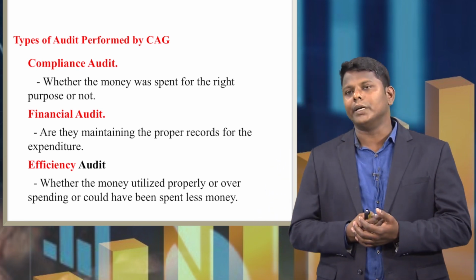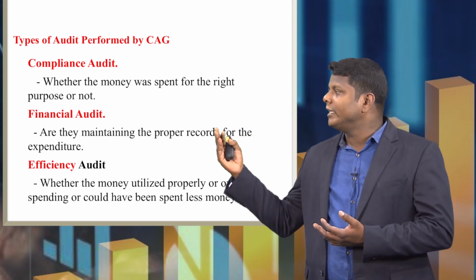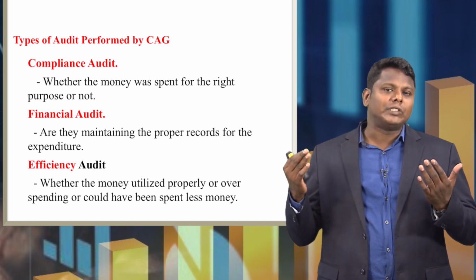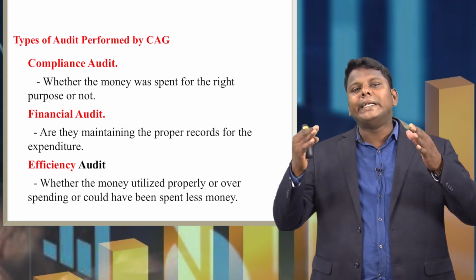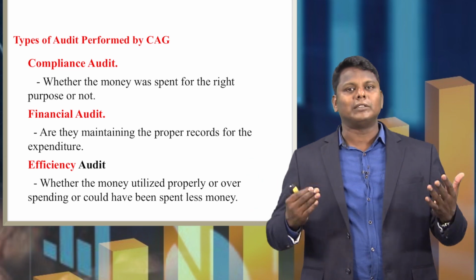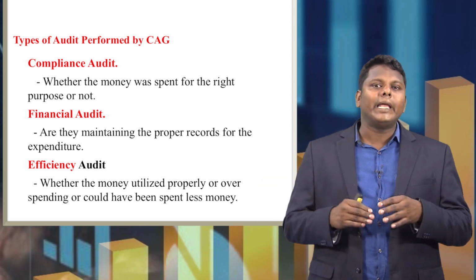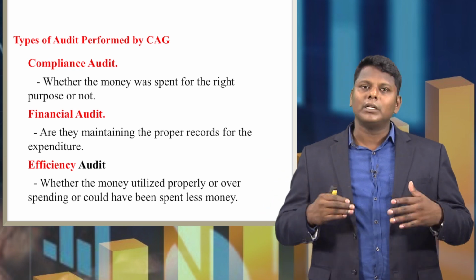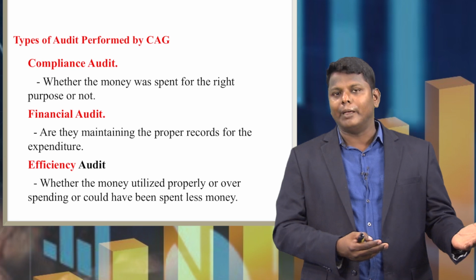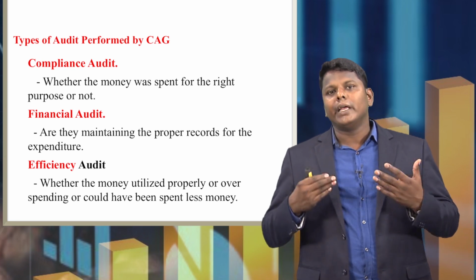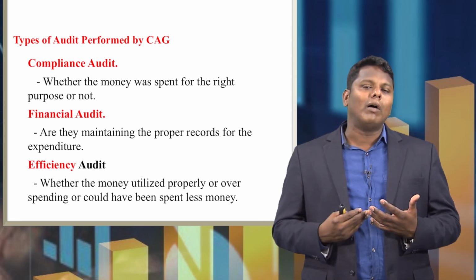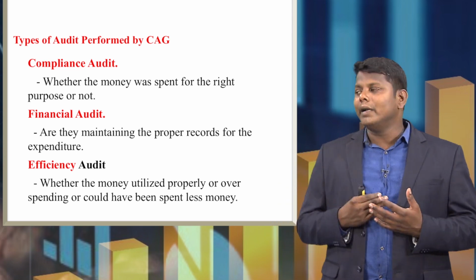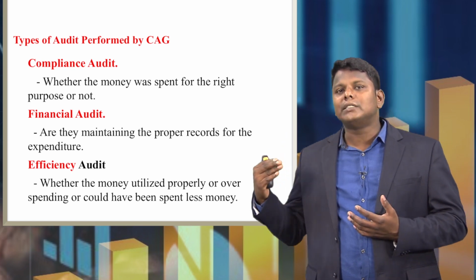What is financial audit? Are they maintaining proper records for the expenditure? Financial audit talks about the maintenance of records, which means the bills and the balance sheet, whether they are maintaining proper bills for the expenditure or not. The CAG is an auditor, so he will be checking all the bills. Third type of audit is efficiency audit.